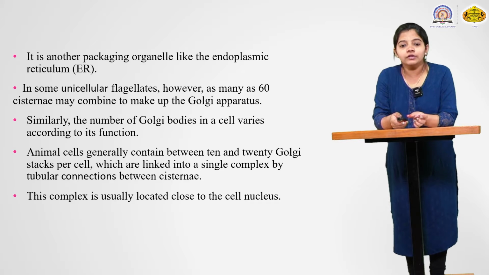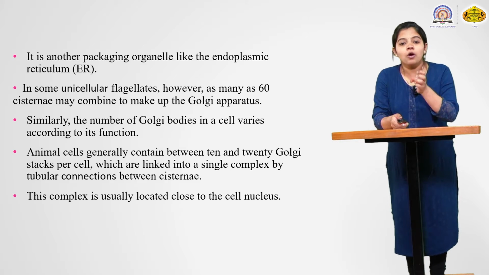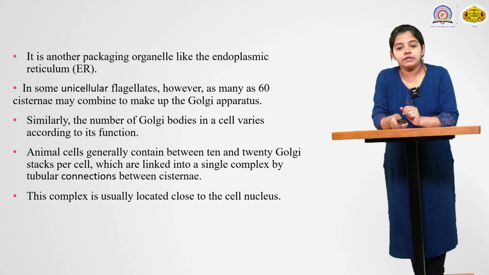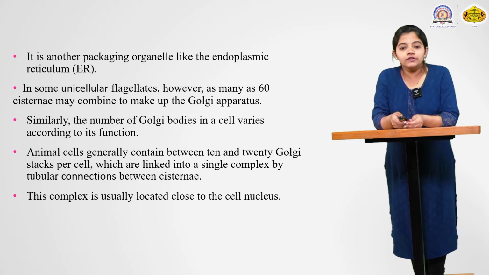Okay, according to function, the numbers are less or increased in the different types of cells of a plant or animals. So next, in animal cells they generally contain 10 to 20 Golgi stacks per cell, or 10 to 20 Golgi bodies present per cell, which are connected to a single complex, that is nothing but the tubular connection.